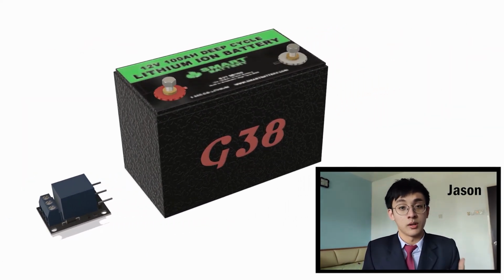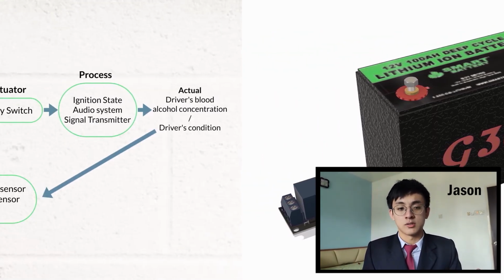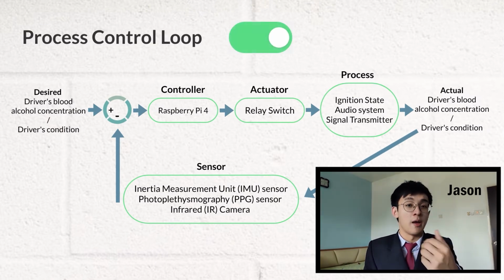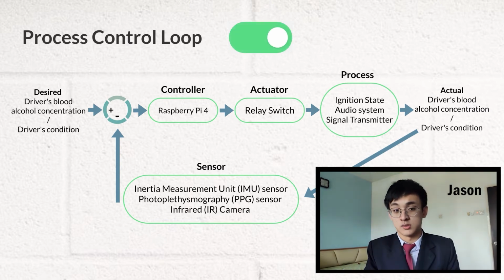The mechanism utilizes relays to control the car battery and further control the ignition state of the vehicles. In short, the system will collect the input from the IMU sensor, PPG sensor, and infrared camera and send it to the Raspberry Pi. The Raspberry Pi will process and analyze the information and output the result as ignition state, audio, and signal.